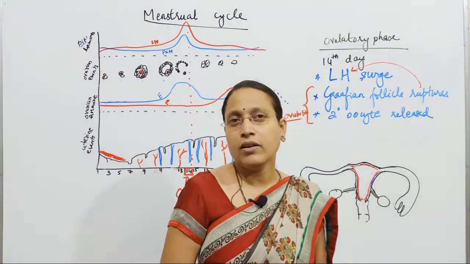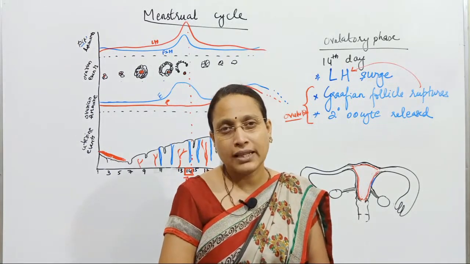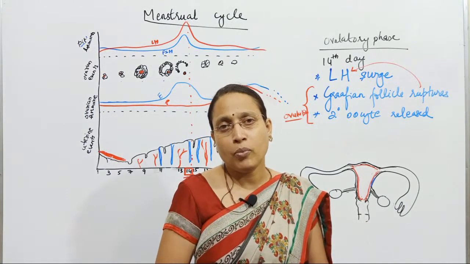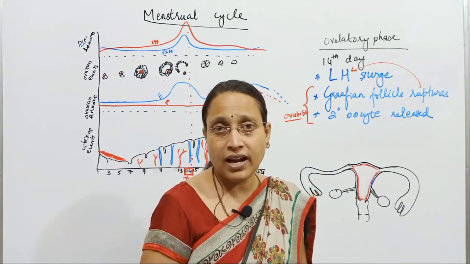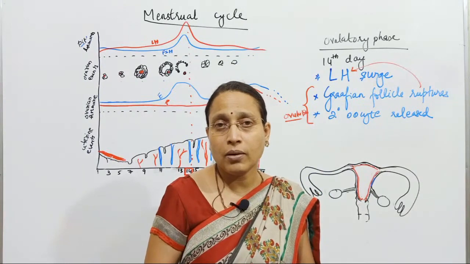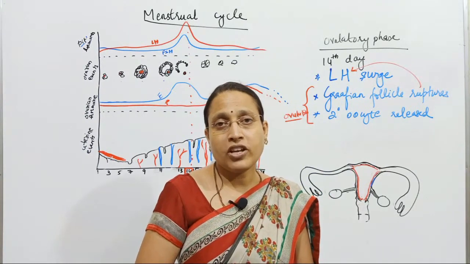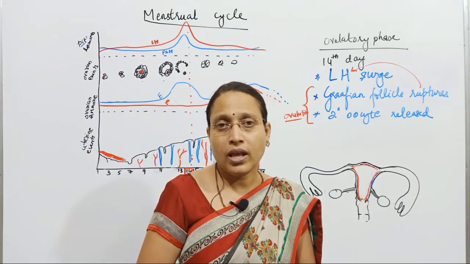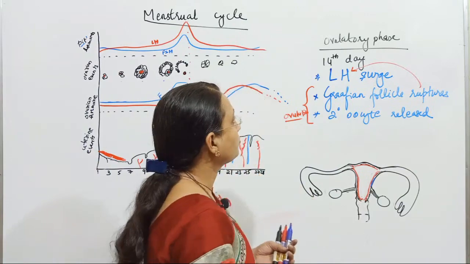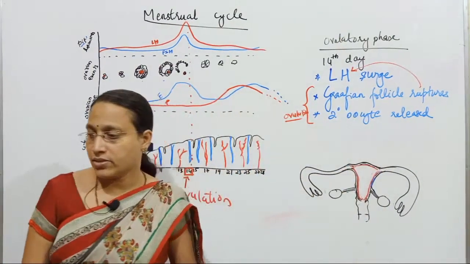So the ovulatory phase will not always occur on the 14th day. In a normal woman whose menstrual cycle length is 28 days, ovulation will occur on the 14th day. If the total menstrual cycle is more than 28 days, you have to calculate using a clue, that is the fixed luteal phase. So this is about the ovulatory phase.